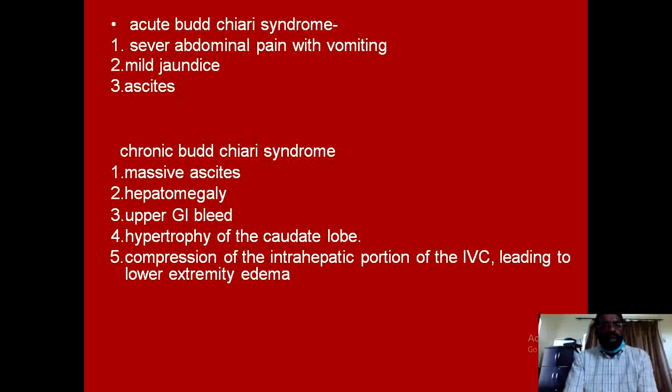Acute Budd-Chiari syndrome is associated with severe abdominal pain and vomiting. These patients have mild jaundice and mild to moderate ascites, and chronic Budd-Chiari syndrome is associated with massive ascites, with tender hepatomegaly and upper GI bleed, and with hypertrophy mainly of the caudate lobe of the liver, and compression of the intrahepatic portion of the inferior vena cava can lead to edema of the lower extremities.